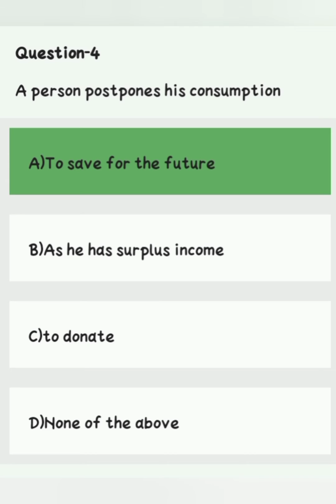Question number 4. A person postponed his consumption. Option A, to save for the future. Option B, as he has surplus income. Option C, to donate. Option D, none of the above. Right answer is option A, to save for the future.